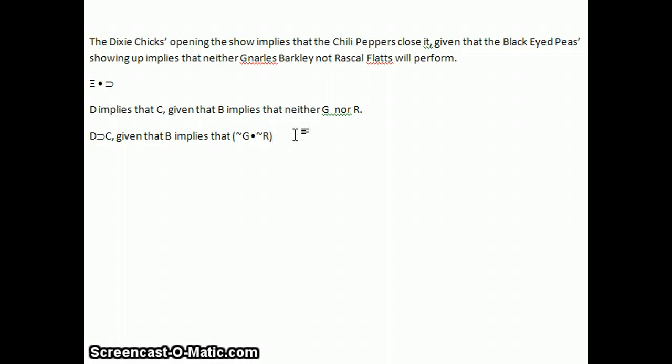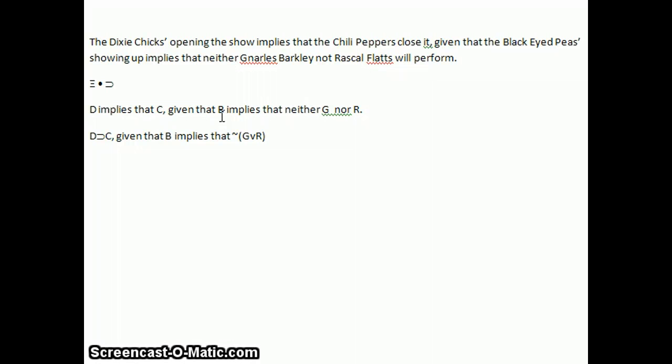If I say we're neither going to have pizza nor hamburger for lunch, it means that we're not going to have pizza and we're not going to have hamburger. It also means it's not the case that we will have pizza or hamburger. So neither nor can also be not G or R. Again, either one is fine. They both mean exactly the same thing. We can actually use truth tables to prove that, and I do that in one of my podcasts.